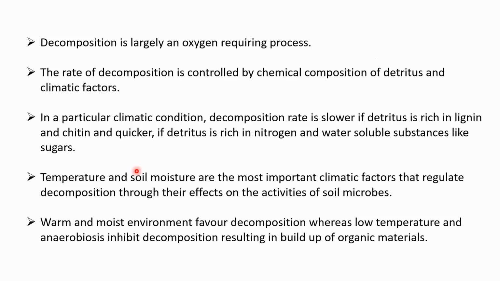It also depends on the temperature and moisture of the soil, and in any particular climatic condition, decomposition rate is slower if detritus is rich in lignin and chitin, and quicker if detritus is rich in nitrogen and water soluble substances like sugars.